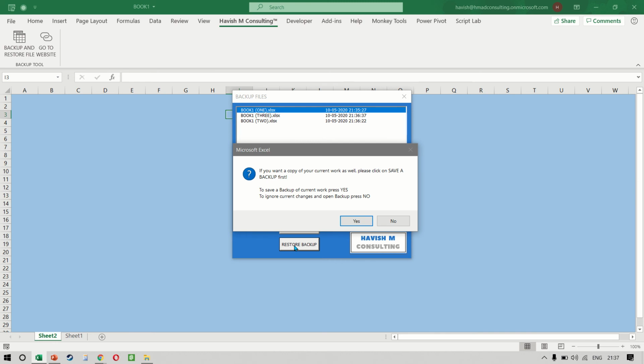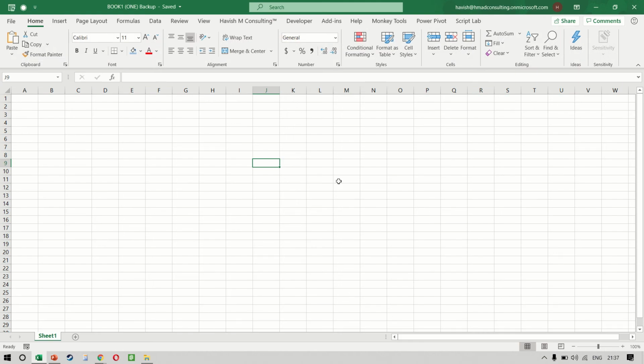Now we don't want to do that because we already have our current state saved as backup number 3. So I say I want to ignore current changes and open backup, which is no. And you notice in one click, it now reopens my book 1 backup. This is the first snapshot that we had saved.